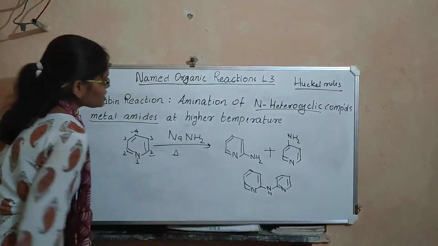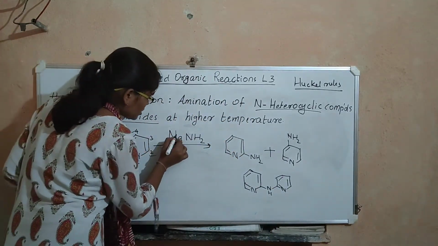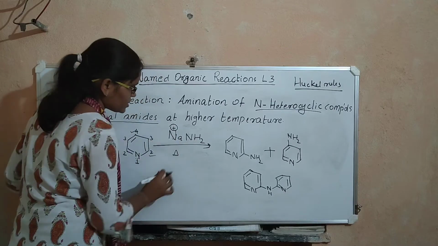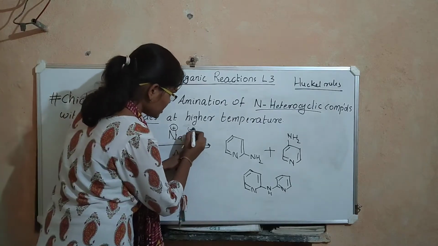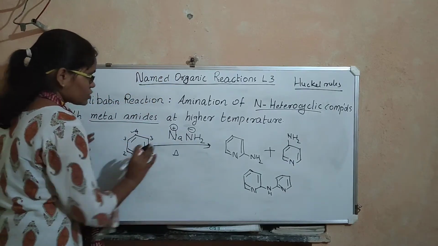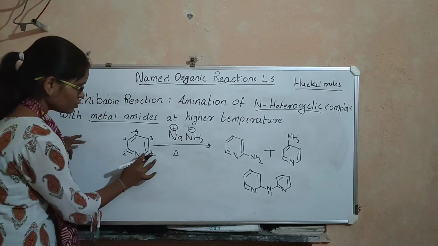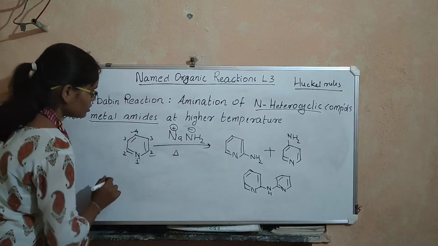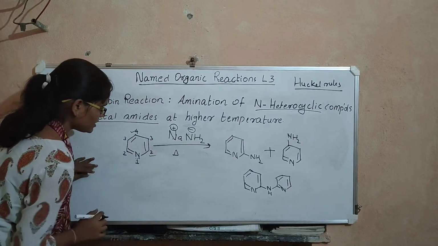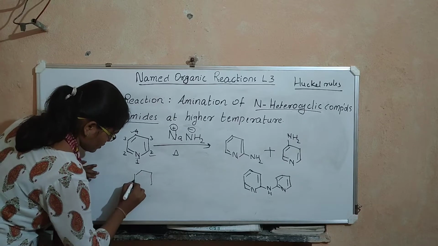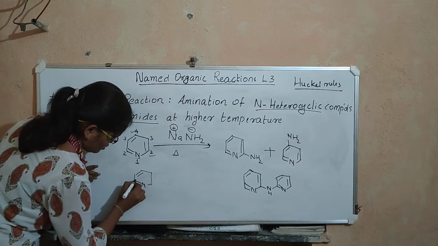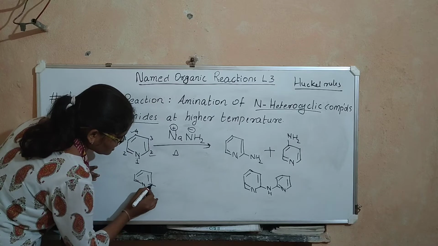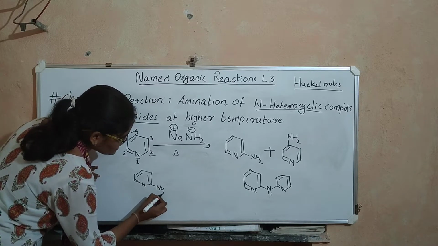So let us see how it is formed. We know that sodium bears a positive charge and this amine bears a negative charge. So what happens when this amine group attacks this position 2? It will replace a hydride ion. Okay. So it will replace a hydride ion and it gets attacked here.